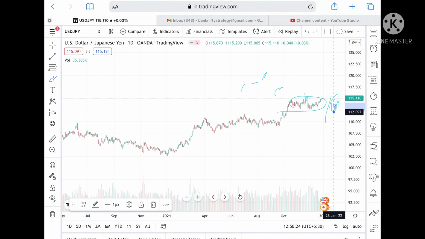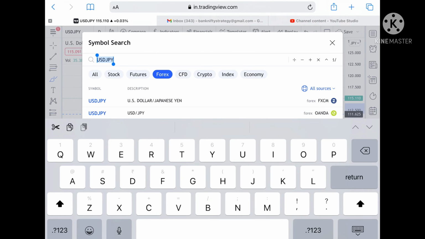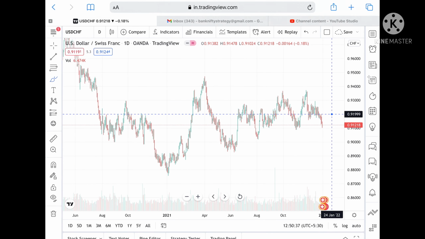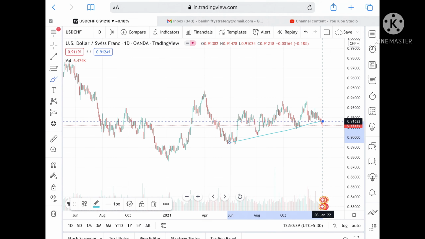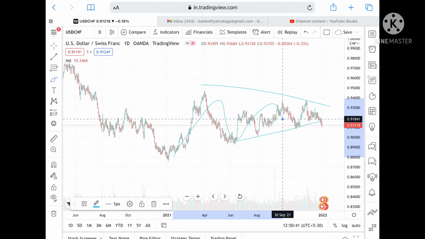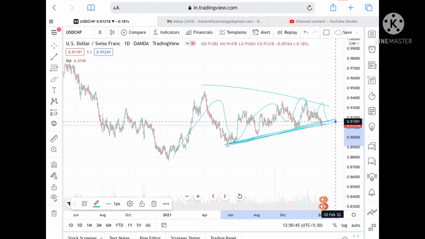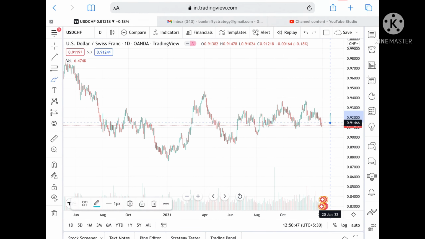Suppose if the price goes below this level, then we can see a level of 112.097, or if it goes below this level, then we can see a level of 111.625. If we talk about USD CHF, see, USD CHF is trying to form a narrow pattern. Okay, if you look at this particular pattern, suppose if this pattern breaks downside, then we can see